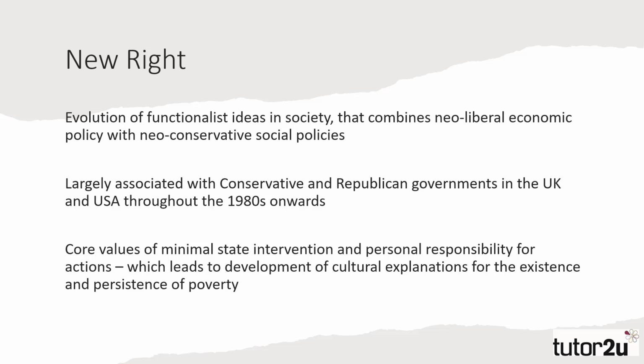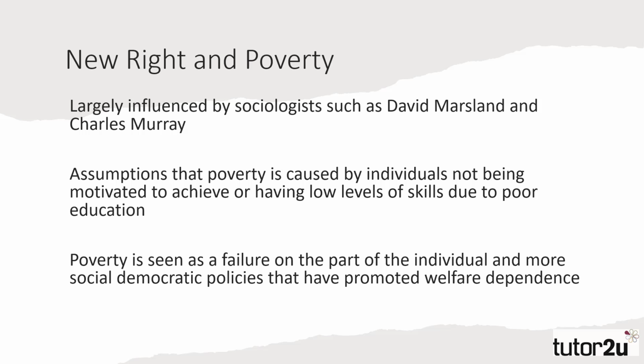In this video, we're going to analyse and critically evaluate some of the new right views on the existence and persistence of poverty. Two key figures in the new right discussion of poverty are David Marsland and Charles Murray. Both self-confessed libertarians, Marsland and Murray argue that poverty is a result of individual behaviour, that people choose poverty rather than are victims of it.